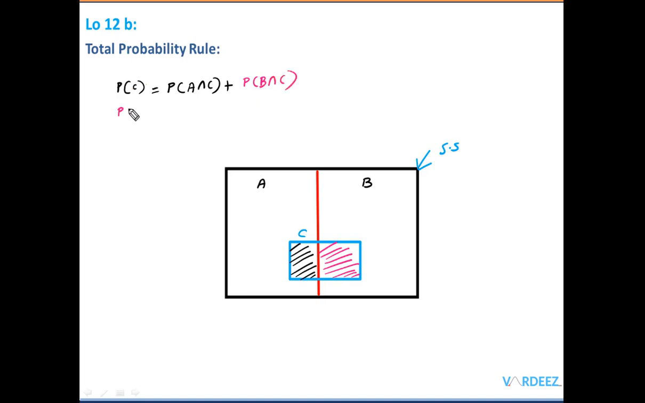So effectively, if I want to find the probability of this event C, I can just take the joint probability of A and C plus the joint probability of B and C. If I have this information with me, I can find the probability of C. And that's exactly what is meant by the total probability rule. We are just summing these probabilities. We are just calculating the total of this rectangle, and we can find the unconditional probability of our new event, which is C. Alright, pretty simple, right?